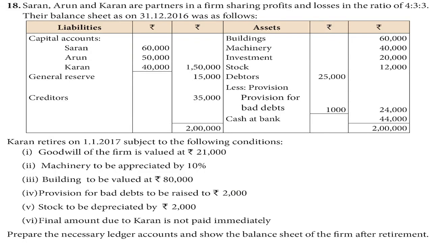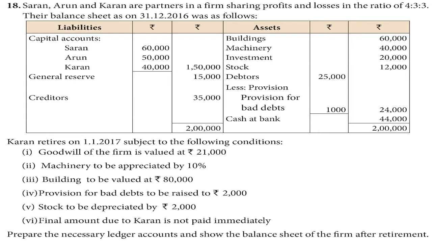Saran, Arun and Karan are partners in a firm sharing profits and losses in the ratio of 4:3:3. Their balance sheet as on 31/12/2016 was as follows. Liabilities: capital account Saran 60,000, Arun 50,000, Karan 40,000. General reserve 15,000.